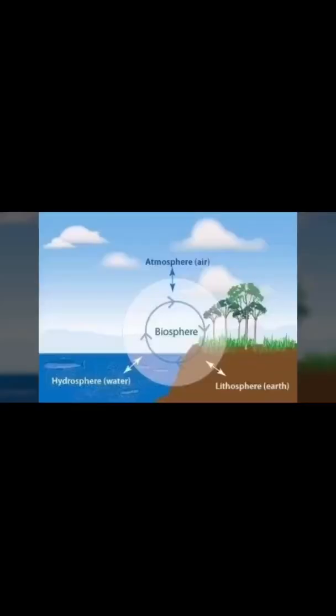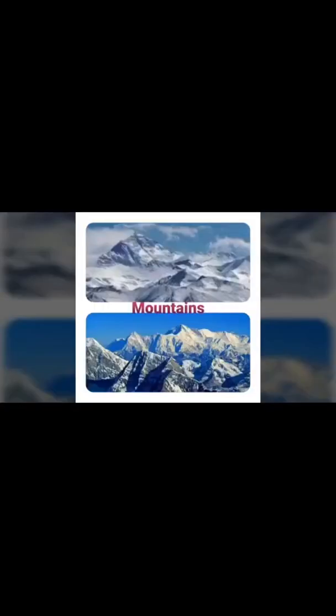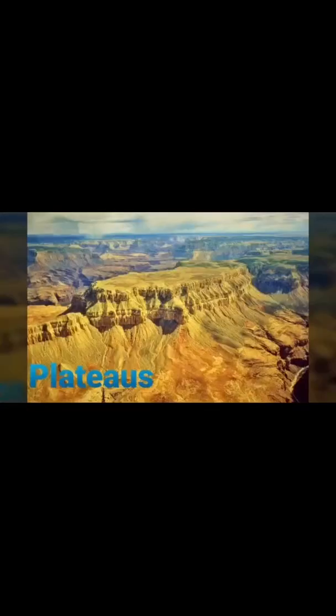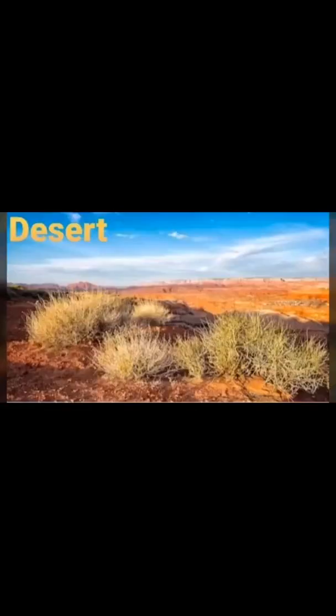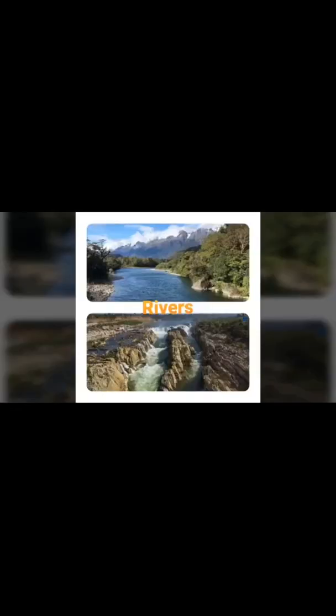Lithosphere. Lithosphere is the solid crust or the hard top layer of the earth. It is an irregular surface with various landforms such as mountains, plateaus, desert plains, valley, etc. Lithosphere is made up of rocks and minerals and covered by a thin layer of soil.